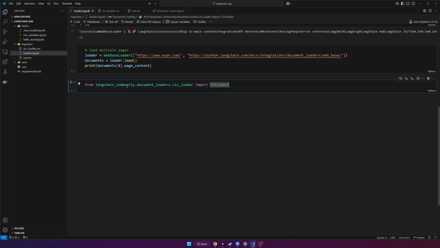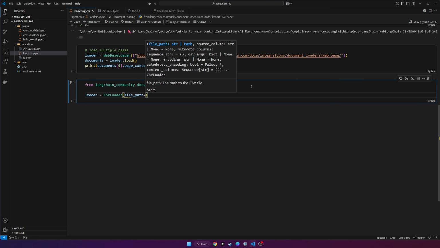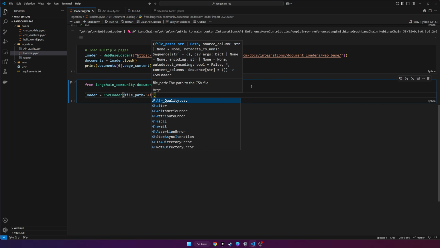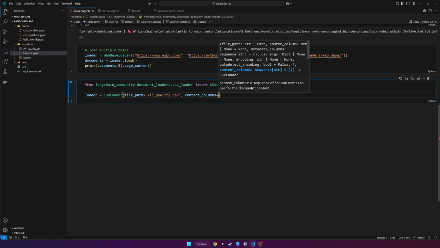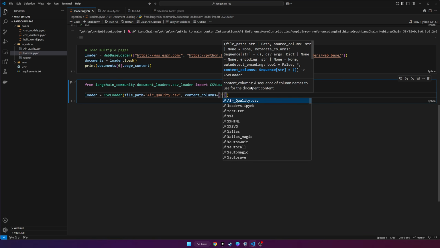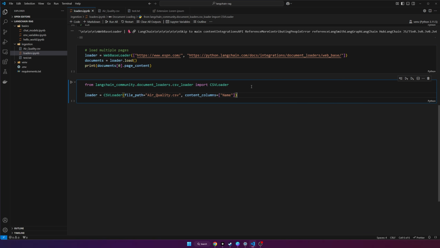We're going to import from langchain_community.document_loaders.csv_loader import CSVLoader, and then now we can do loader is equal to CSVLoader. We're going to specify the file path of the file that we're trying to load, which is airquality.csv. And then now you can also specify the content columns. So whatever column names you specify here is going to be the column names that are loaded into the page content of the documents. So for example, if I do just name, it will only load the names. Okay, so let's try that out.